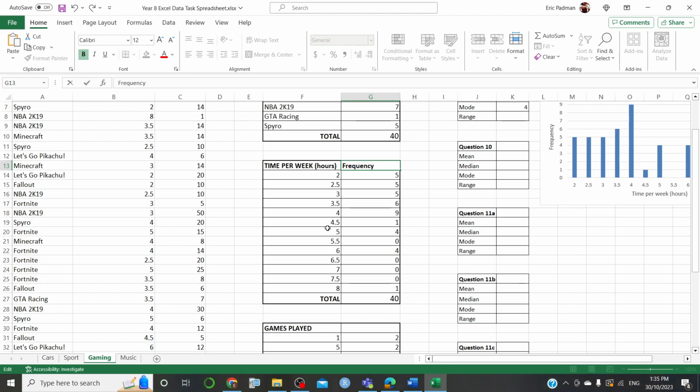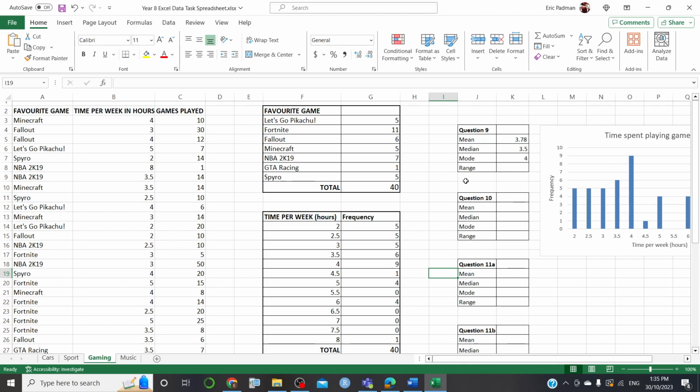Because that's how many times those particular values occur in the set. All right, so we can see the highest frequency is 4, so that's why it's the mode. But we just got Excel to confirm. Now the range is your maximum value minus your minimum. So we've got to work both of those out, and we need to write a formula for that.